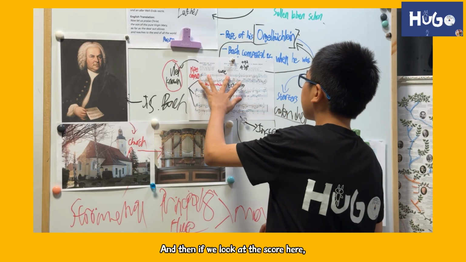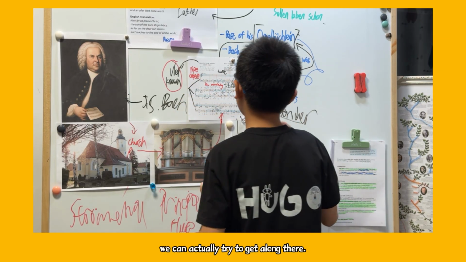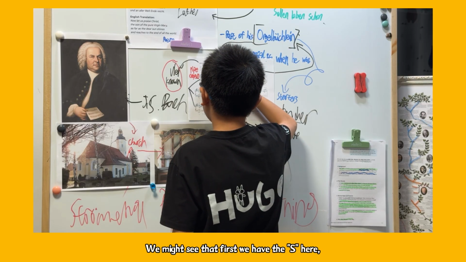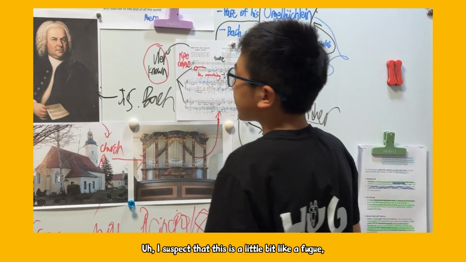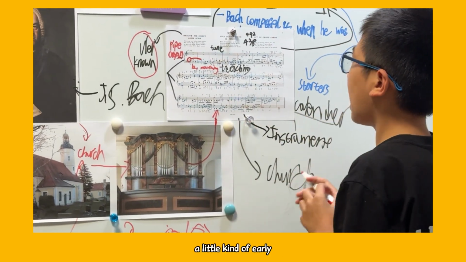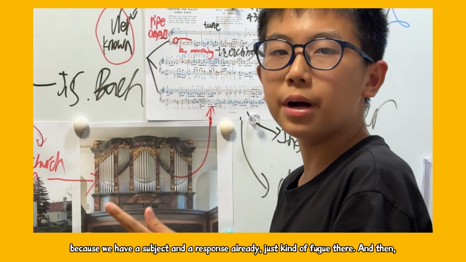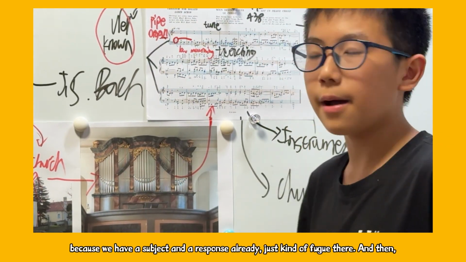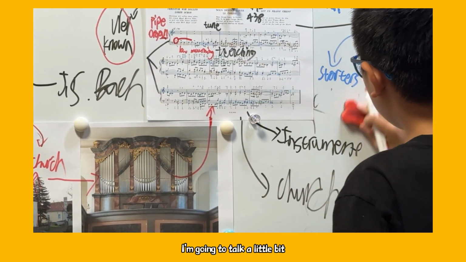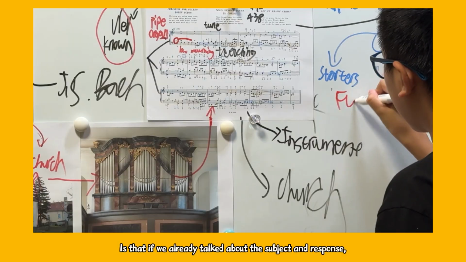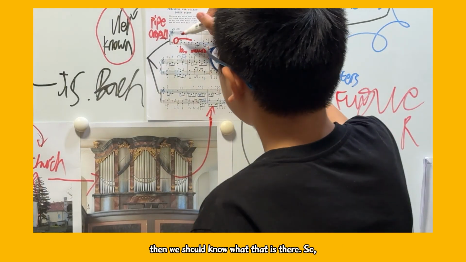And then if we look at the score here, we can actually try and get it along there. We might see that first we have the S here, which means the subject. And I suspect that it's a little bit like a fugue, a kind of earlier fugue here, because we have a subject and a response. And then, I'm going to extend the point about the fugue: if we already talked about the subject and response, then we should know what that is.